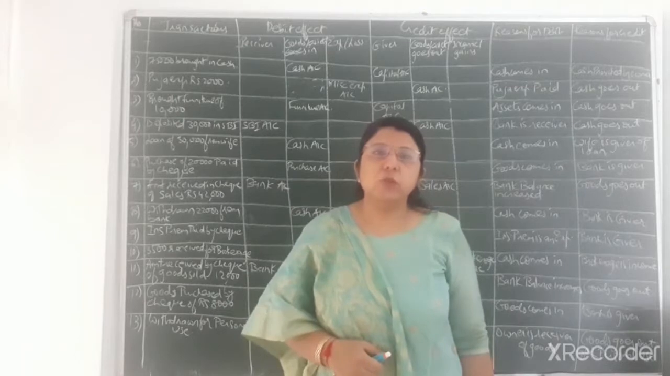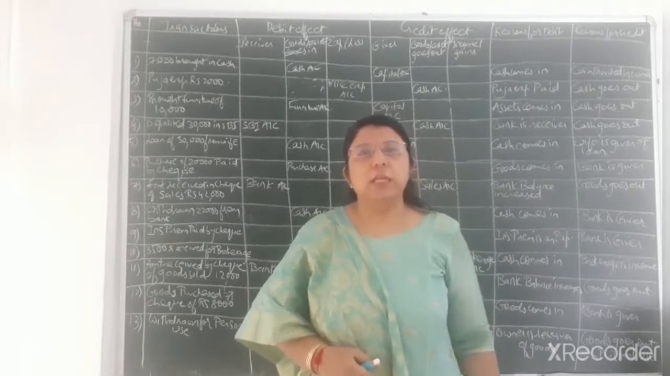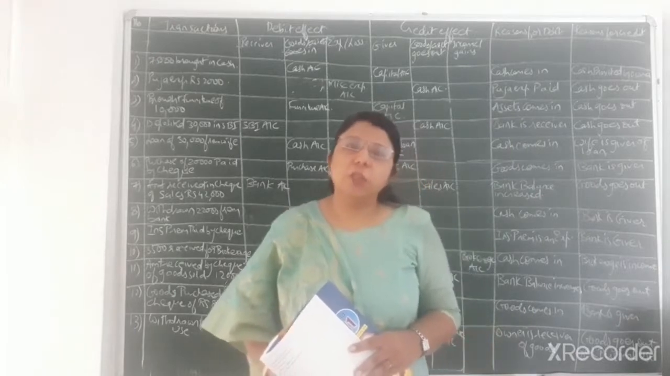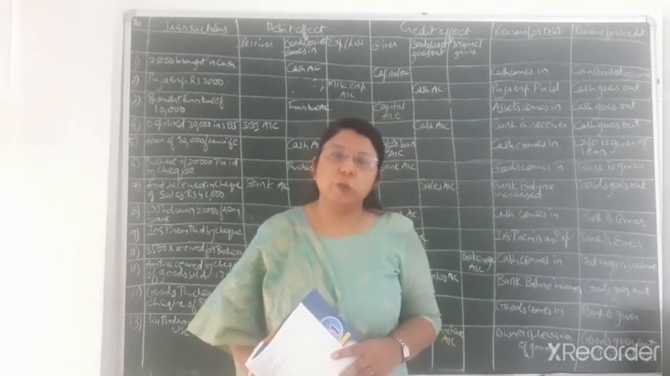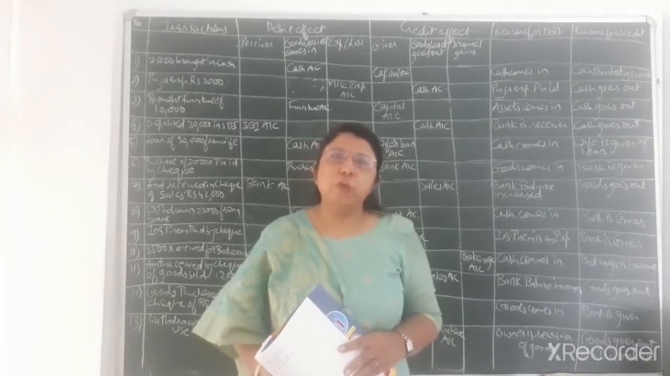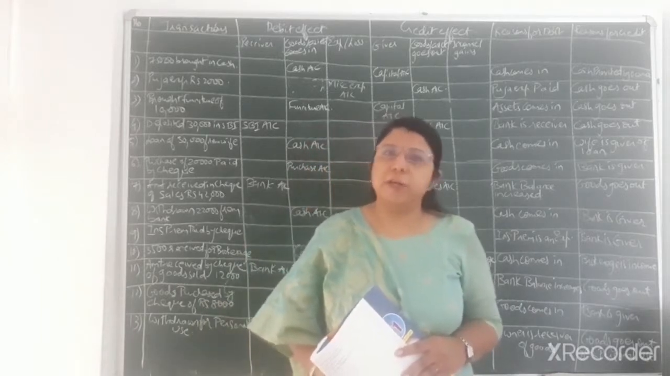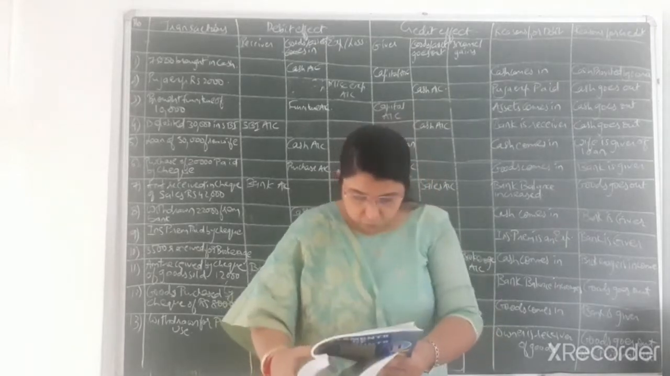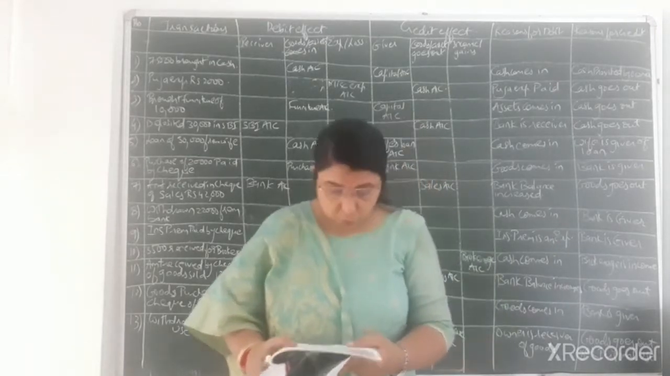Now in this video lecture, I am going to explain you the last sum of this chapter, that is question number 5. Question number 5 is also similar to question number 4 that I taught you in the last video lecture. But there are a few more transactions compared to question number 4. So let's start with it. That is on page number 50 of your textbook.